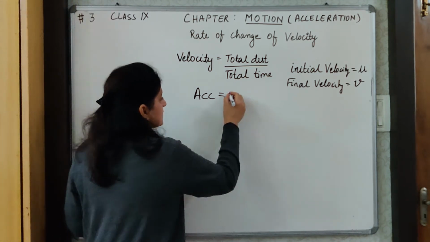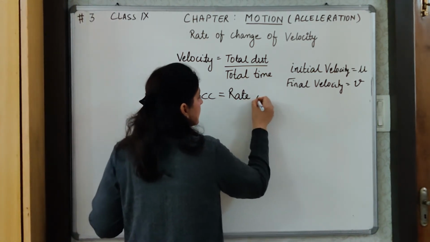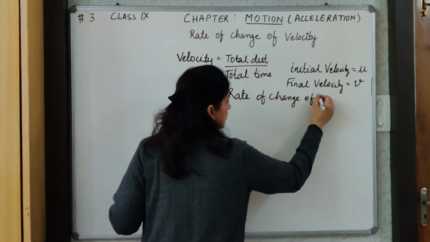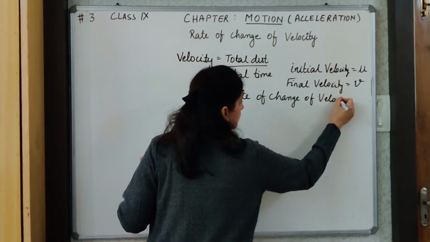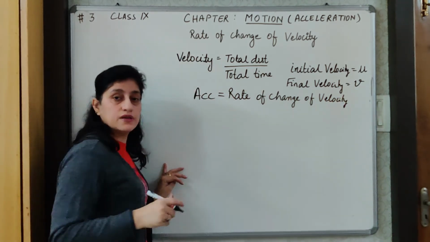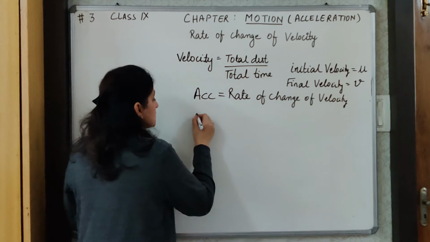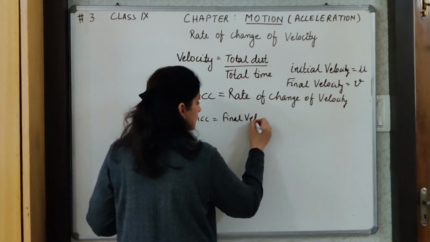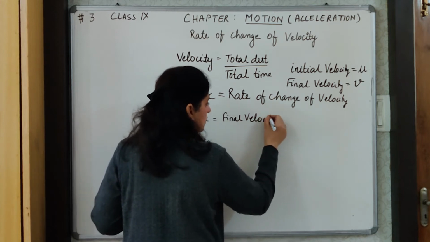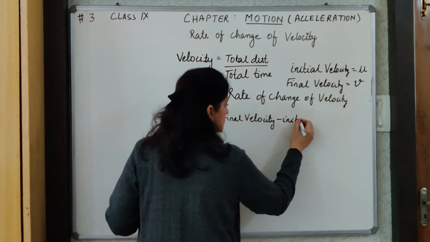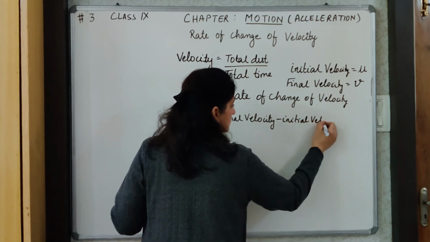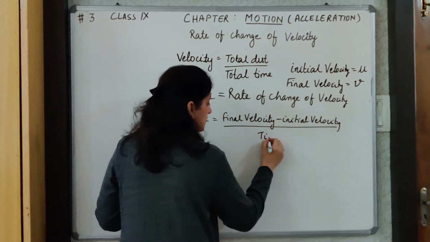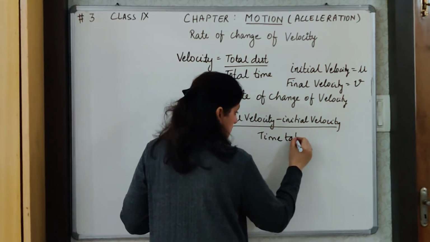And we are saying acceleration is the rate of change of velocity. When I say rate of change of velocity, means per unit time. So acceleration will be defined as final velocity minus initial velocity upon the time taken in changing this velocity.